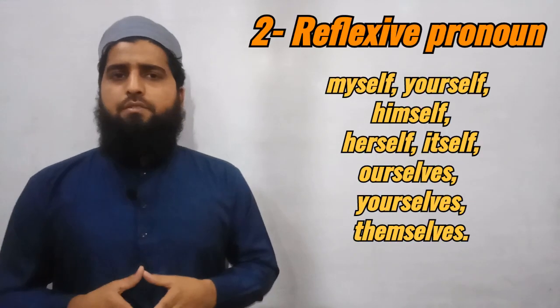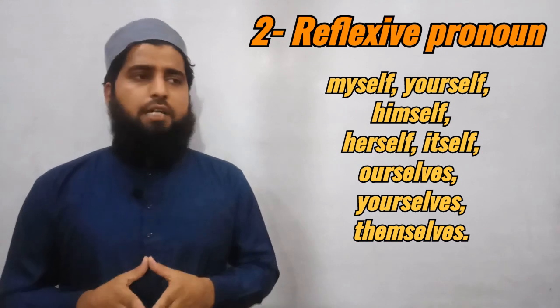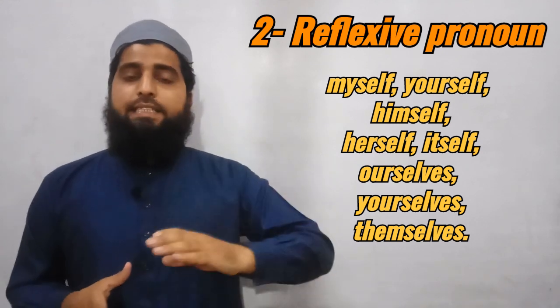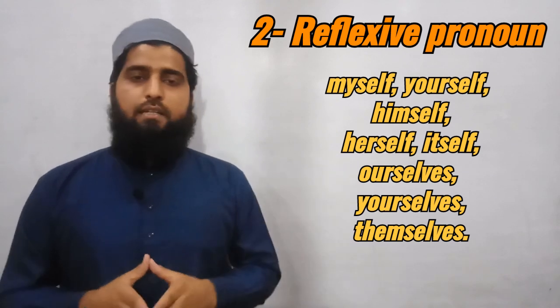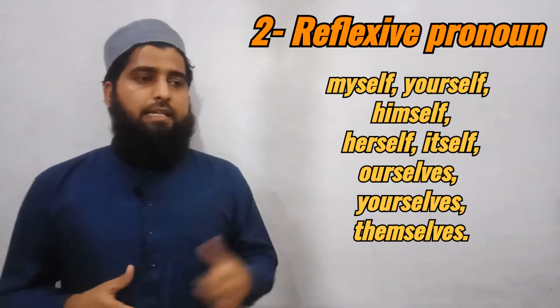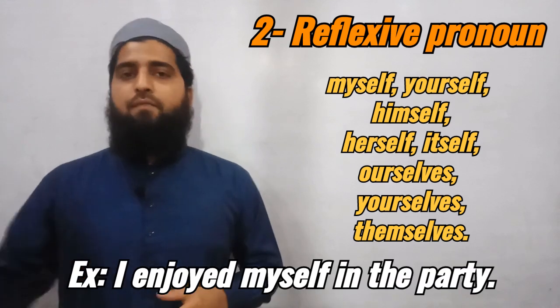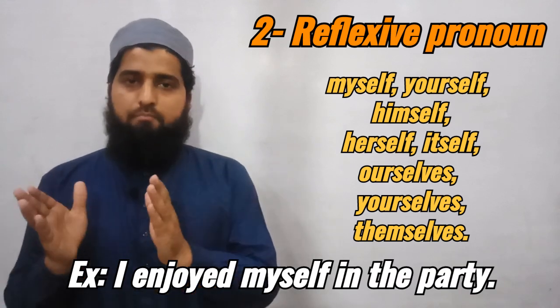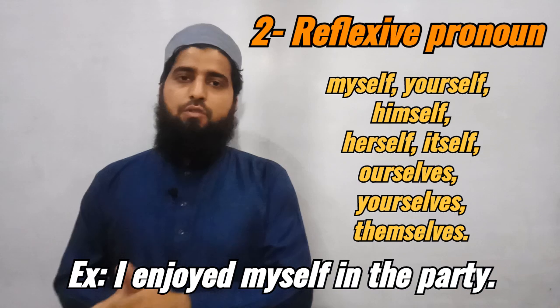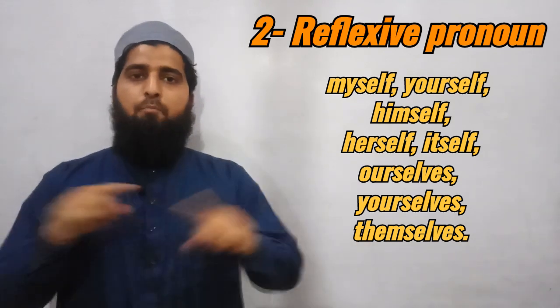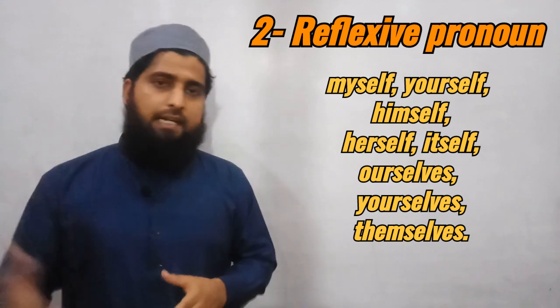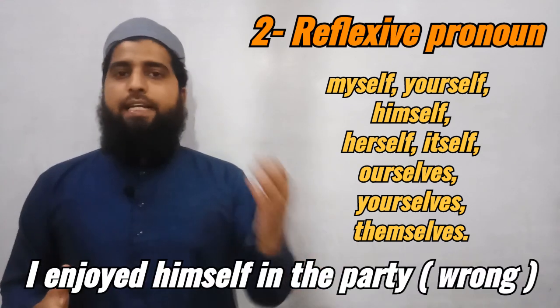Reflexive pronoun is a pronoun that reflects back to the same person. For example, I say I enjoyed myself in the party. So myself is actually the reflexive pronoun of I. The person is the same. We can't put different persons here. I can't say I enjoyed himself in the party.